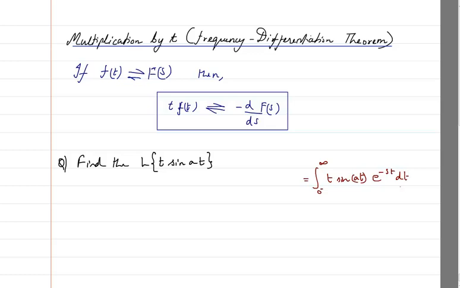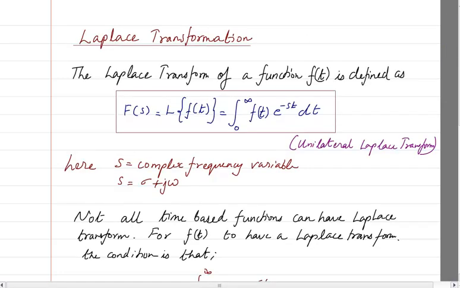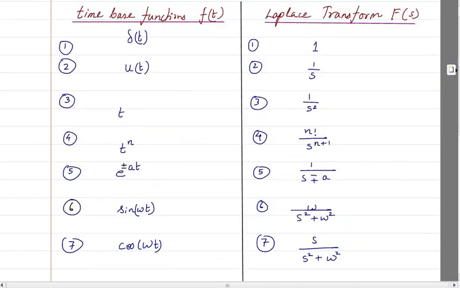This is the Laplace equation, but there is no need to do this, because we know sine at, what is the Laplace transform? We have already found that out, isn't it? So we know sine omega t is basically omega divided by s square plus omega square.